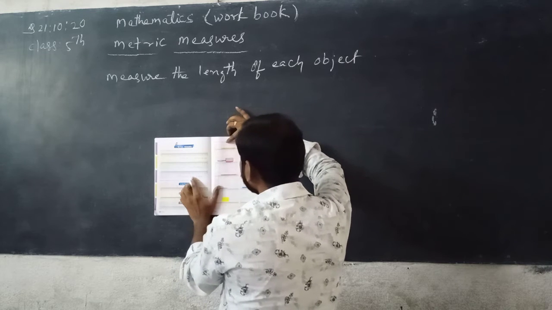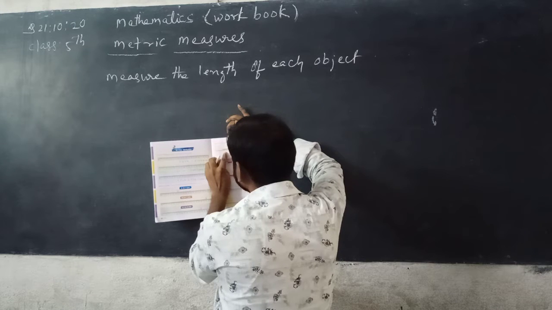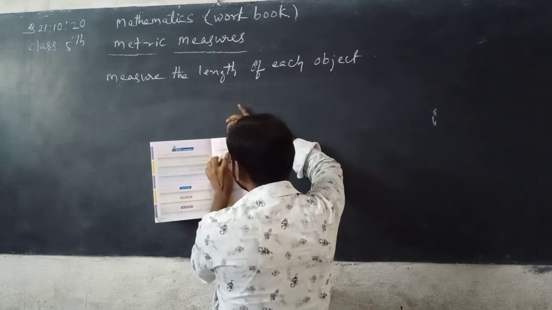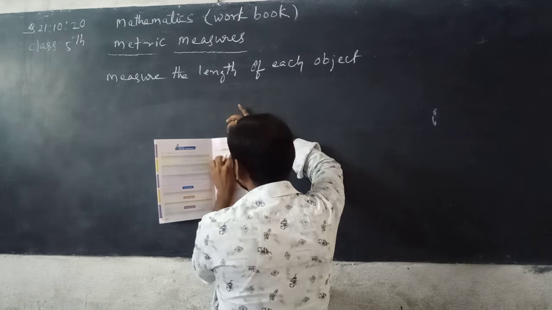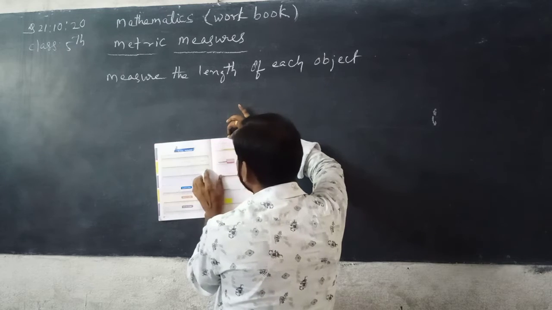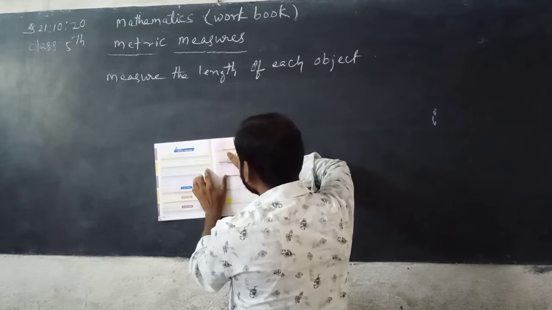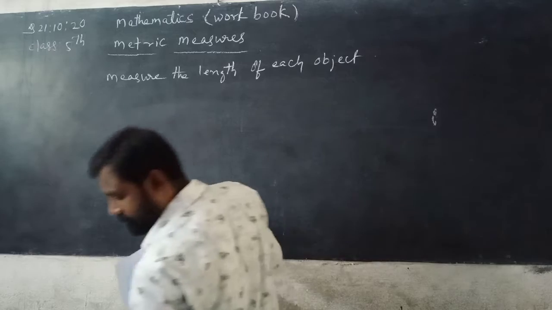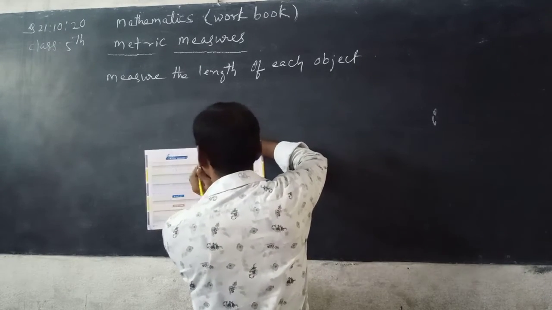So how many centimeters can you find out? 4 to 5, 1 centimeter. 5 to 6, 2 centimeter. 6 to 7, 3 centimeter. 7 to 8, 4 centimeter. 8 to 9, 5 centimeter. 9 to 10, 6 centimeter. 10 to 11, 7 centimeter. 11 to 12, 8 centimeter. 12 to 13, 9 centimeter. So 1, 2, 3 up to 9 centimeter. You can write here 9 centimeter.